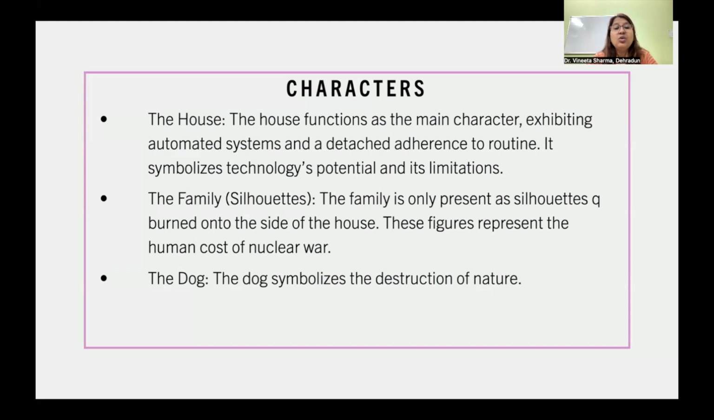Next is the family of silhouettes. The family is only present as silhouettes burnt onto the side of the house. These figures represent the human cost of nuclear war. The dog symbolizes the destruction of nature.